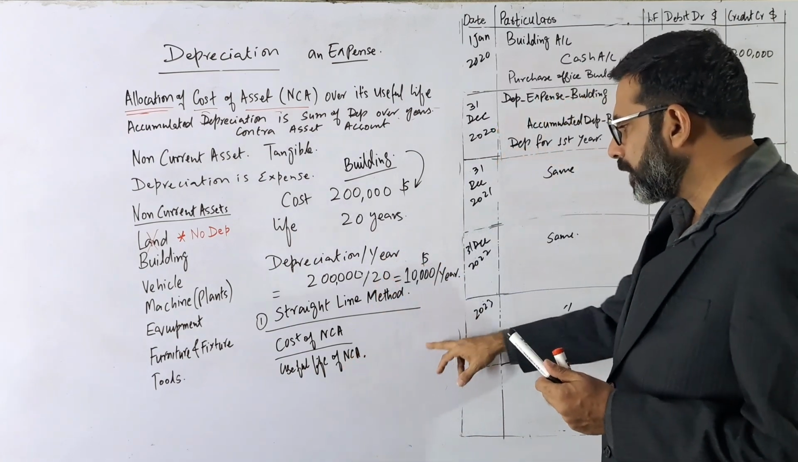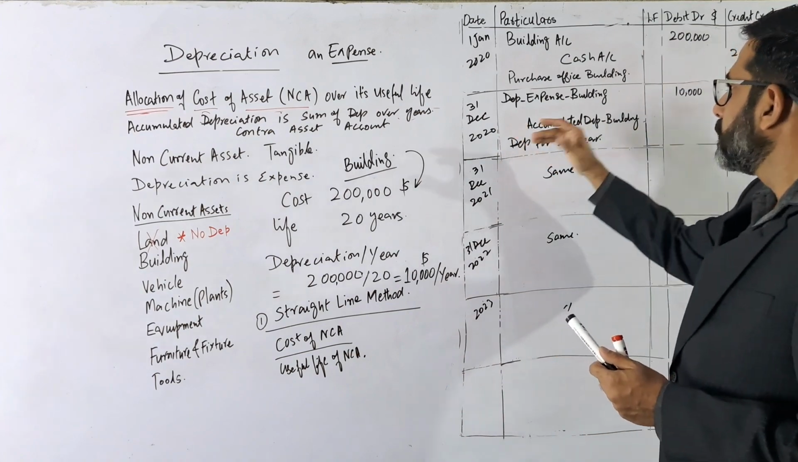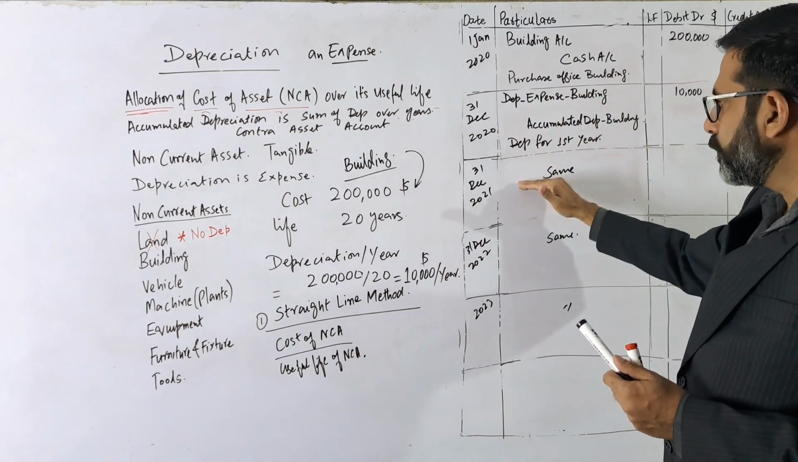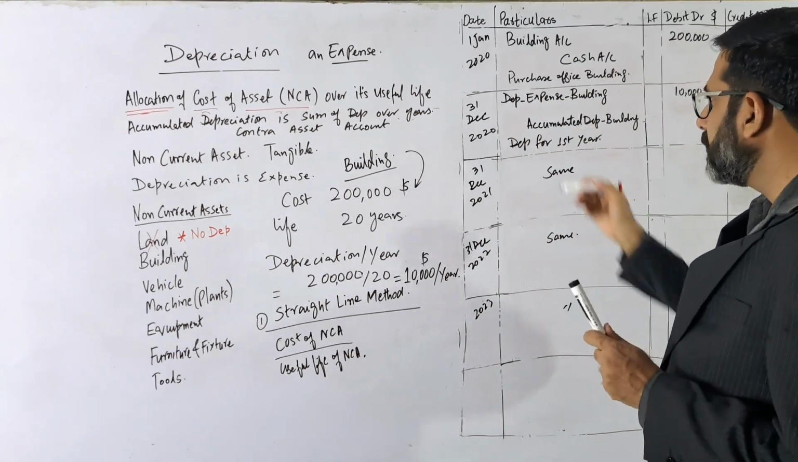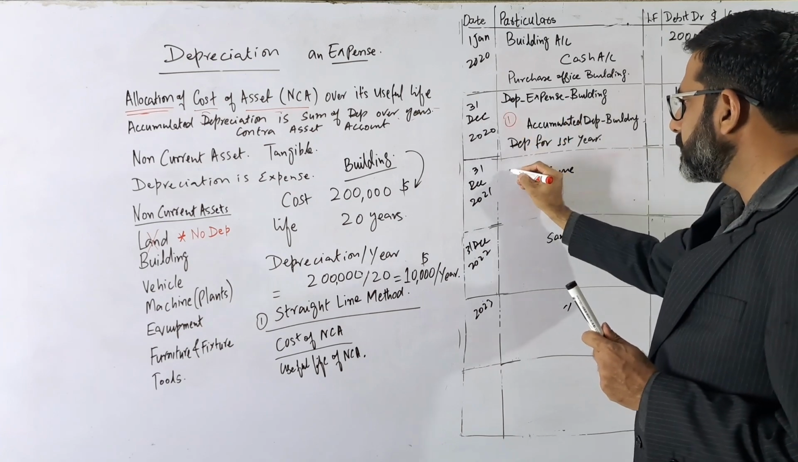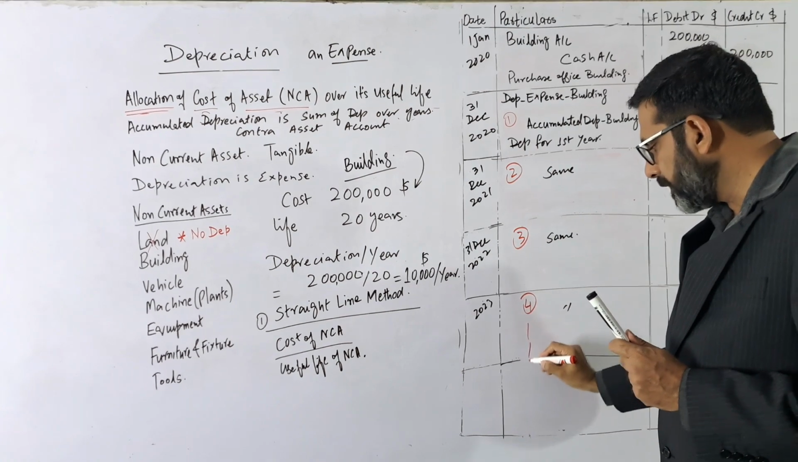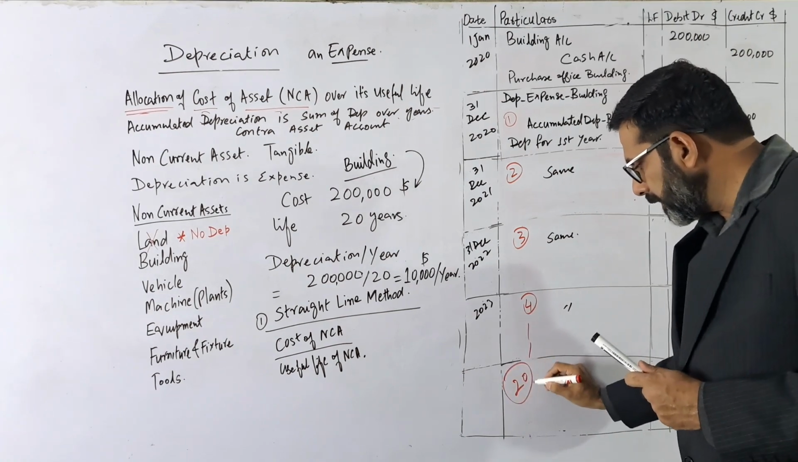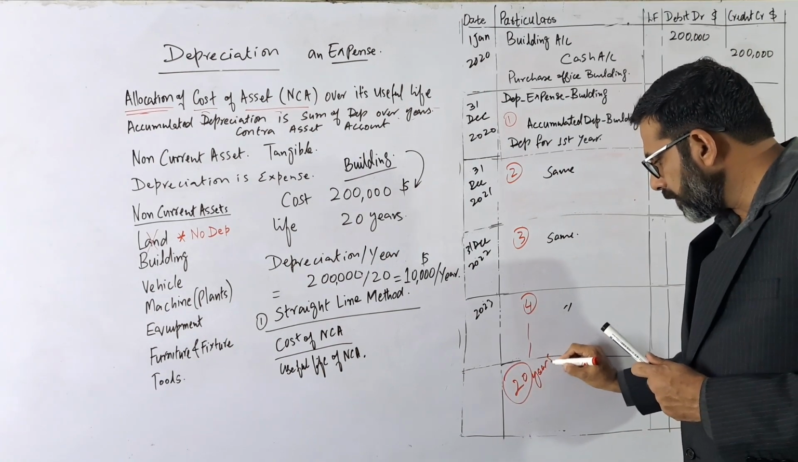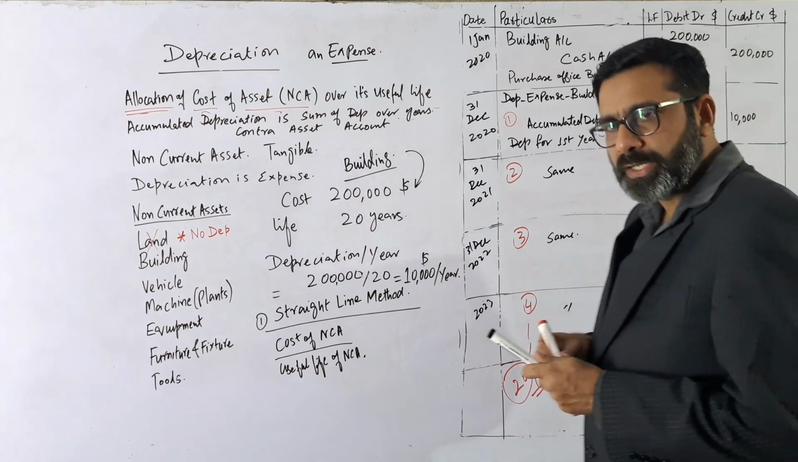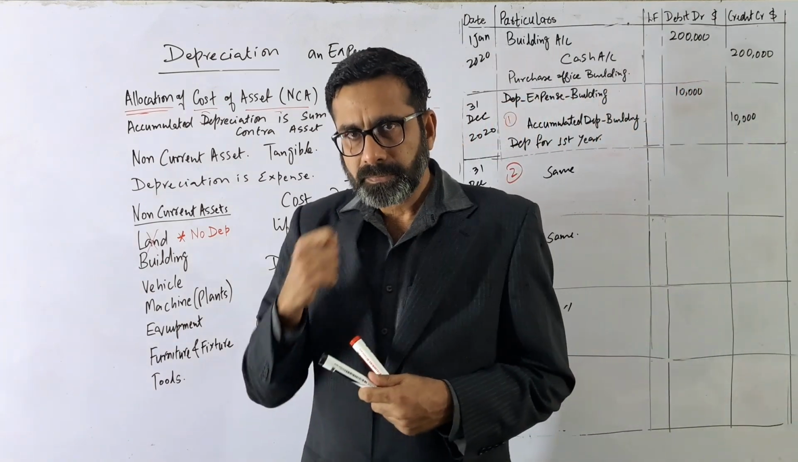So here we have recorded the transaction. So for year 1, year 2, year 3. So this is for the first year complete. It is for the second year, for third year, for fourth year, up to how many years? Up to 20 years. The same recording will be there, that you are depreciating the asset.